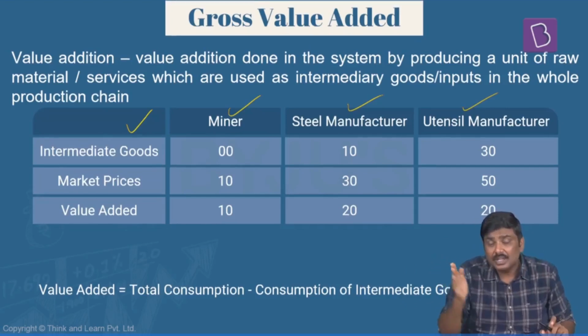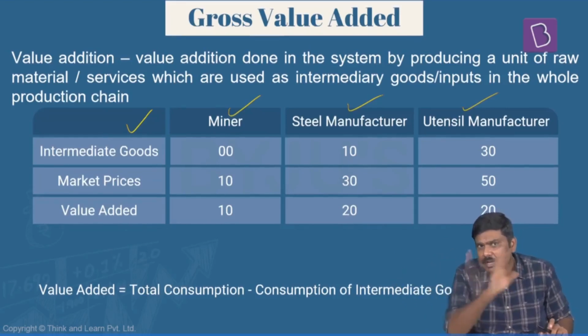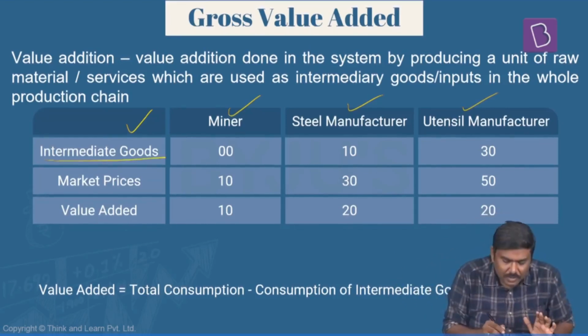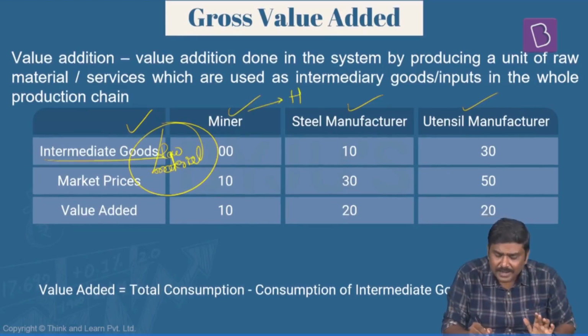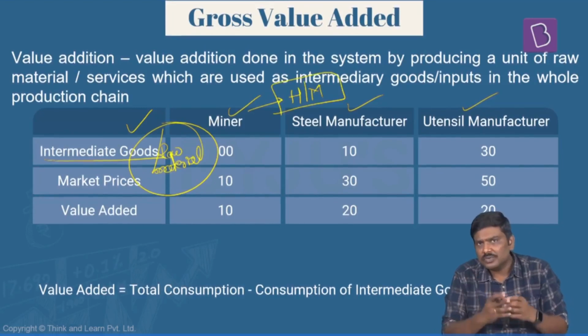So in the whole process, how will the value addition take place? Let me give you one example here. Use either the term intermediary good or raw material. What is the first step? There is the mining of ore. Let's say iron ore: hematite or magnetite are the very important ores with respect to iron.